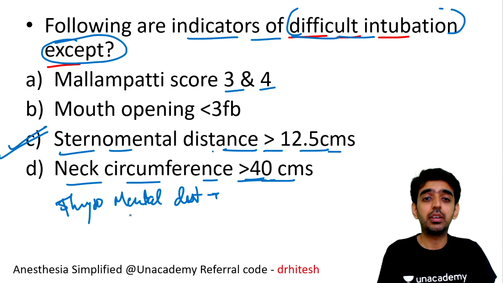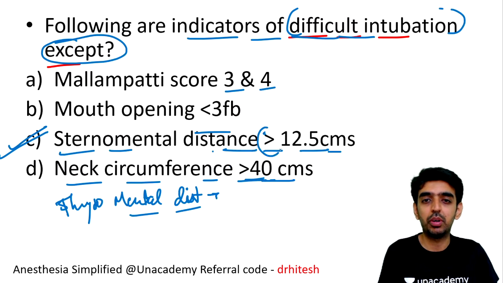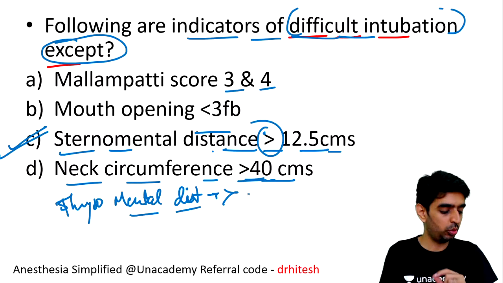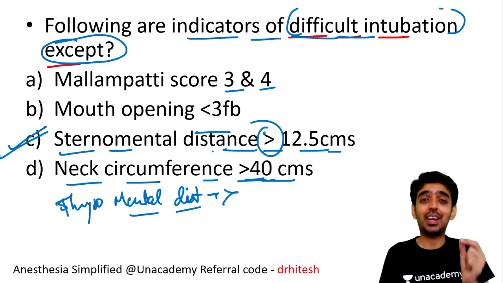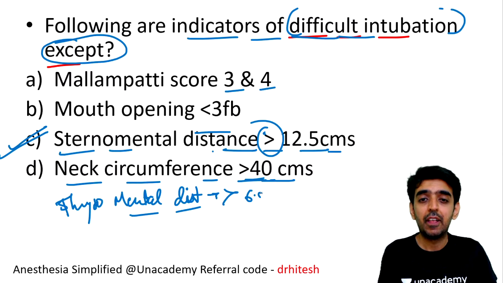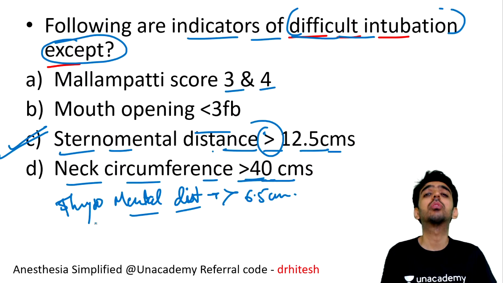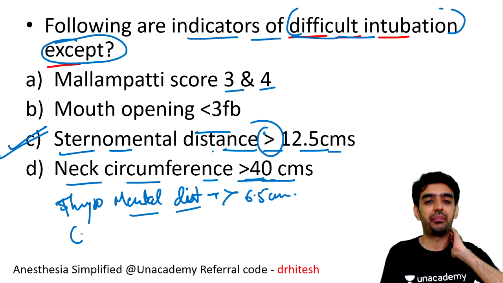So here, thyromental distance, what should be the normal thyromental distance? Same as sternomental, if it is more than 12.5, it is almost half of that. Yes, exactly correct, Dr. Aslaf, it is more than 6.5 centimeters. And the last one is your cervical spine movement.